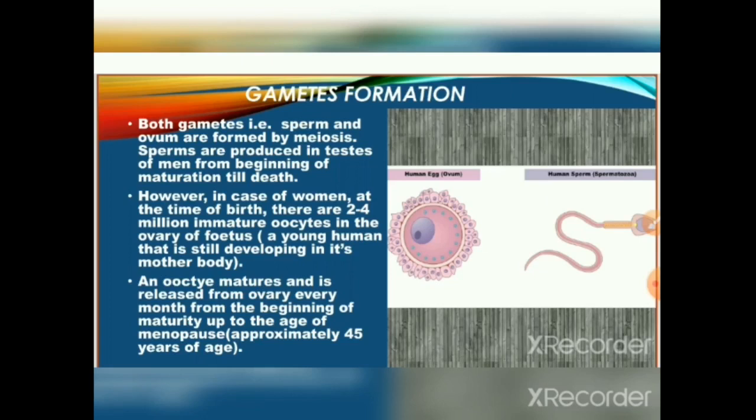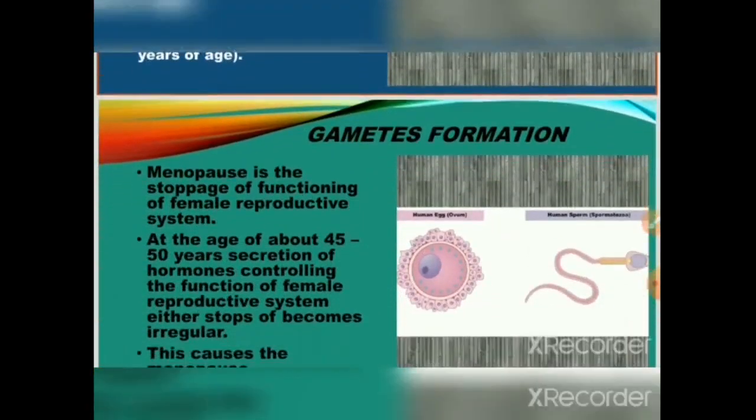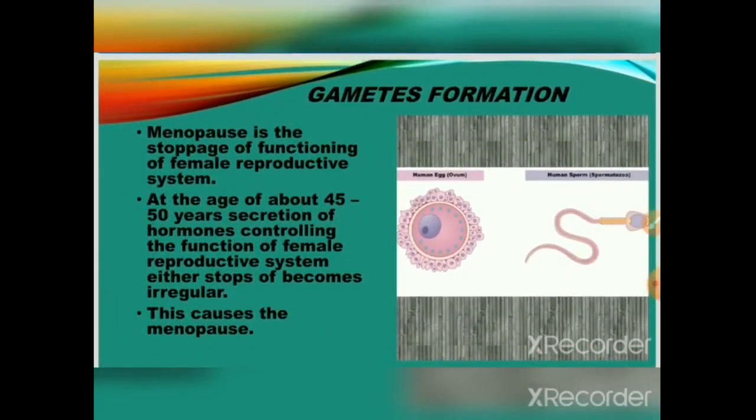An oocyte matures and is released from the ovary every month from the beginning of maturity up to the age of menopause. Menopause means the time when oocytes are no longer produced, approximately at the age of 45 years. Menopause is a stoppage of functioning of the female reproductive system. At about 45 to 50 years, secretion of hormones controlling the function of the female reproductive system either stops or becomes irregular, and this is the cause of menopause.